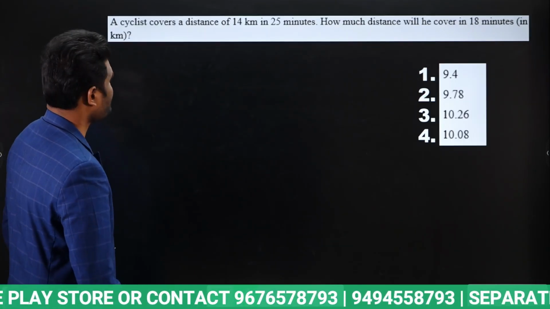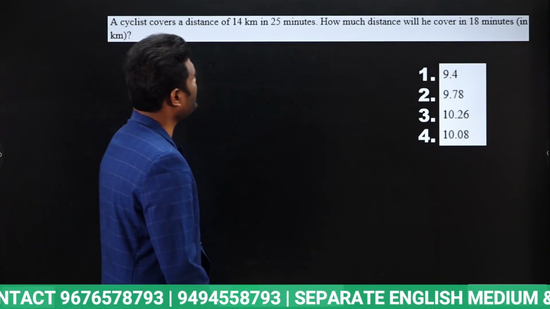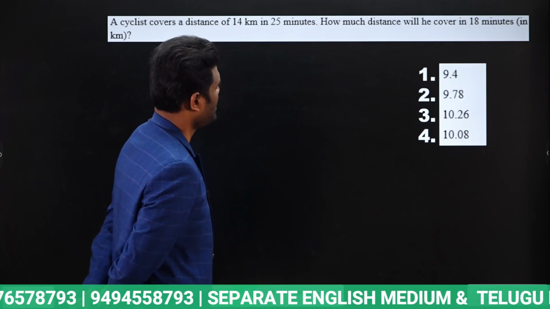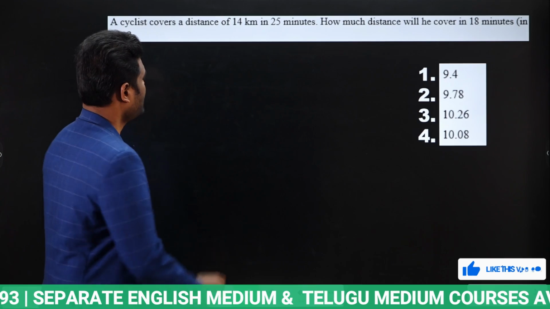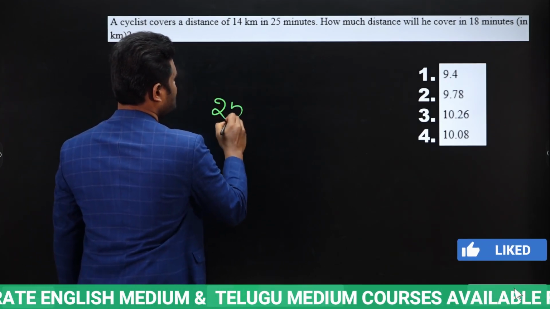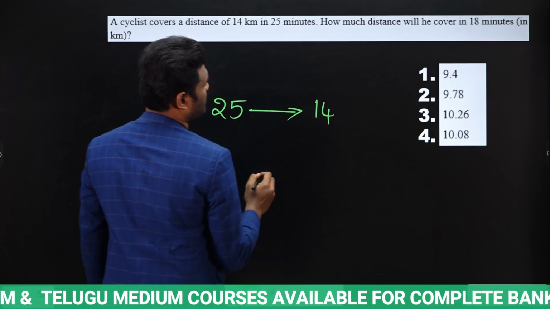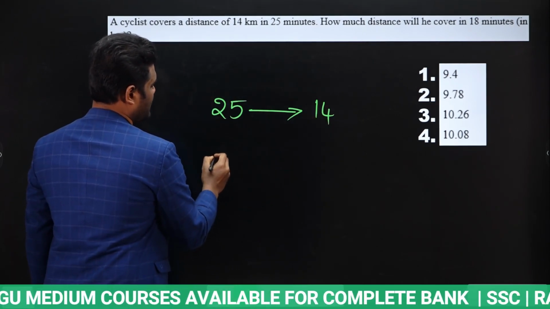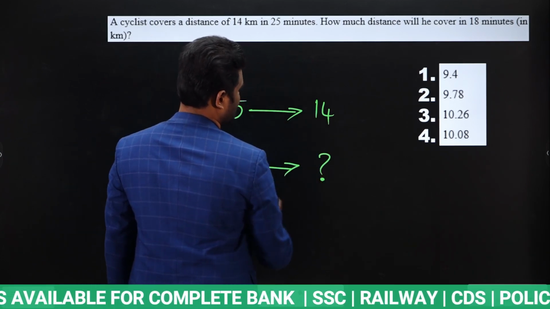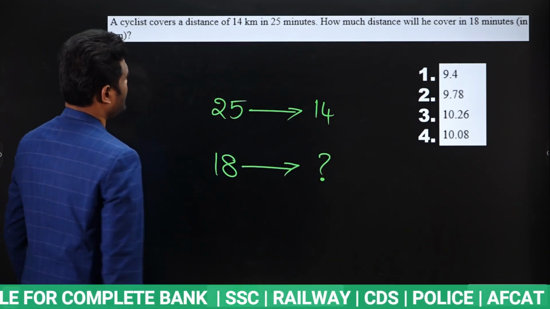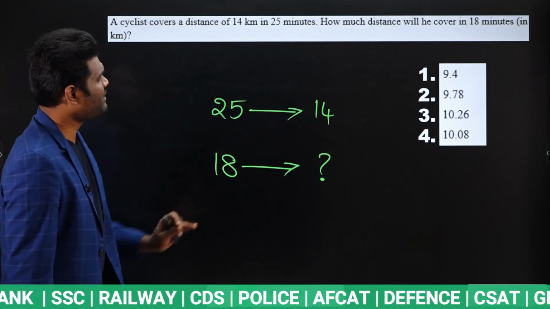Okay. Next. A cyclist covers a distance of 14 km in 25 minutes. How much distance will he cover in 18 minutes? Very simple. In 25 minutes, he is covering how much distance? 14 km. Now, the same person in 18 minutes, he is going to cover how much distance? That's it. This is our question. In 25 minutes, he is traveling 14 km. In 18 minutes, he will travel how many kilometers?